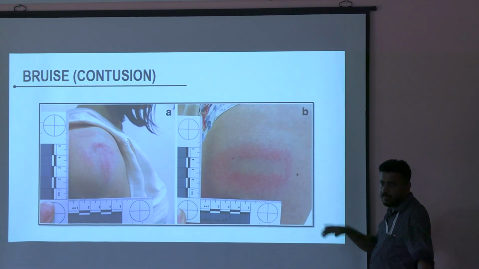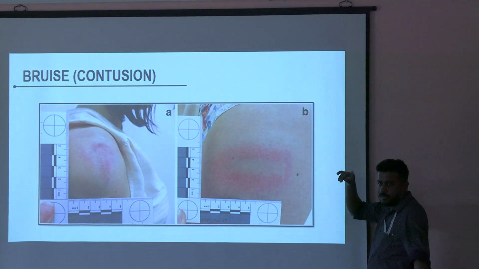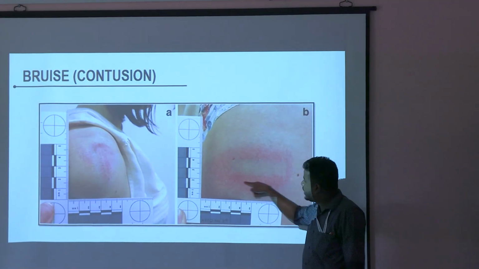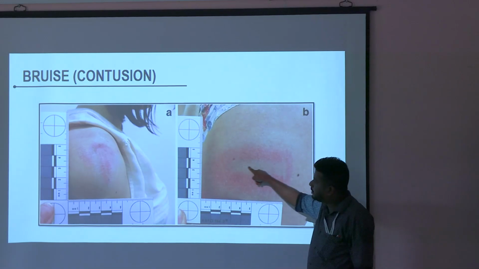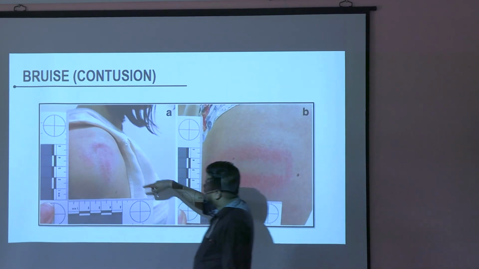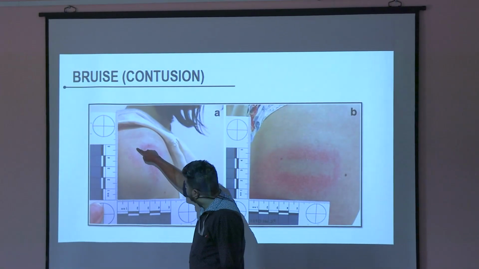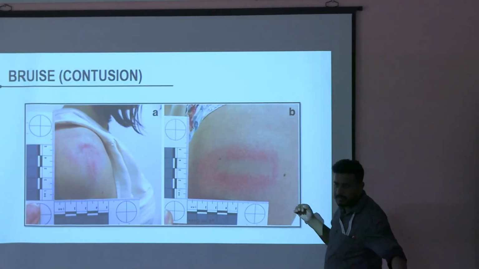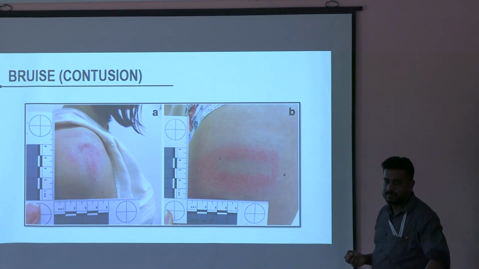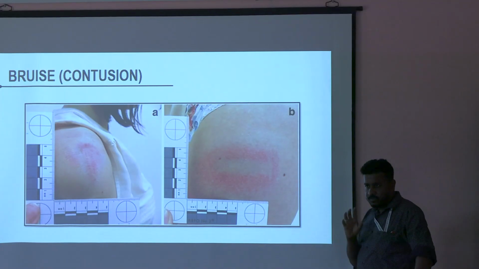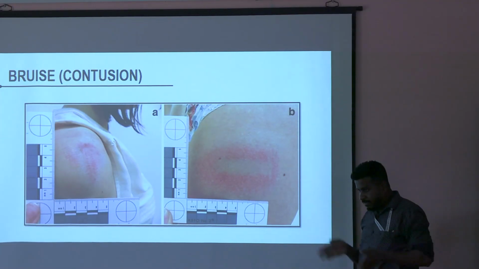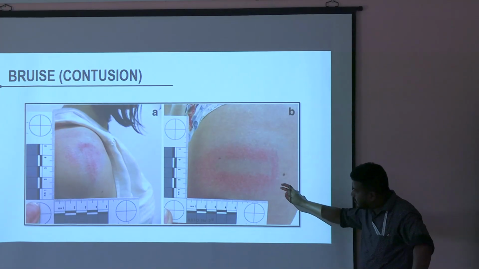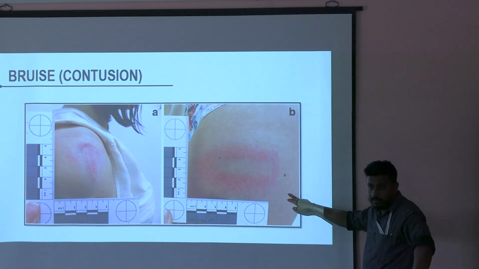Did you see? Those sitting at the back, could you appreciate? Here there is one bruise, here there is one bruise. In the middle there is one gap. Here also there is bruise, there is bruise. Here there is one gap. What structure comes to your mind? Bamboo weapon. I mean, what is the structure? Lines like this with a gap in the middle. Have you seen a railway track? This is known as railway track bruise. Tramline bruise.